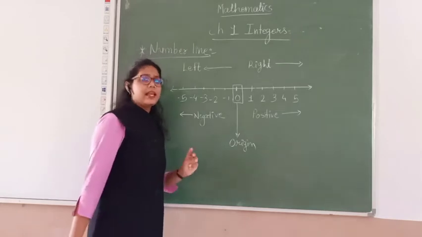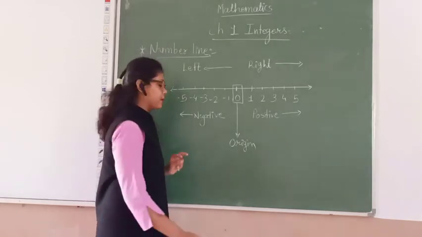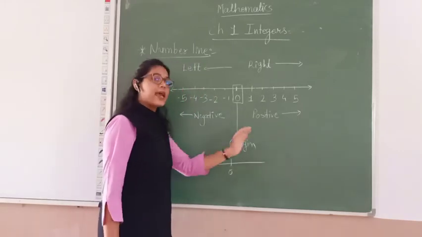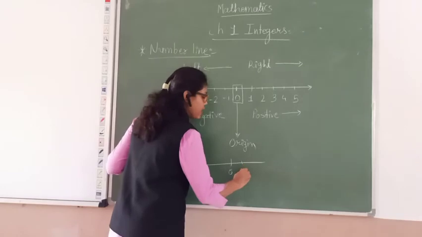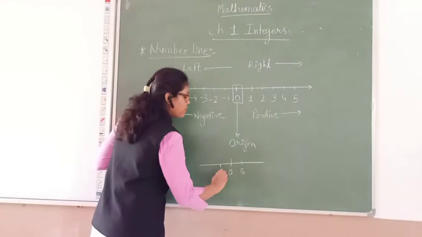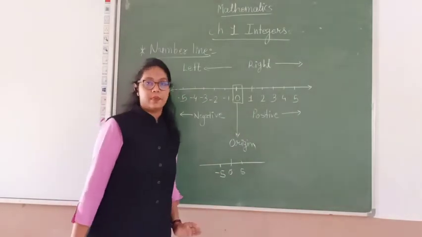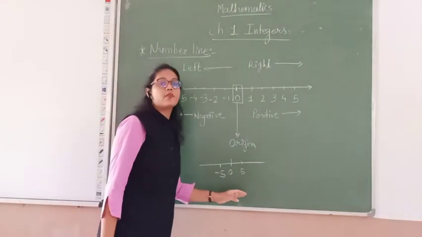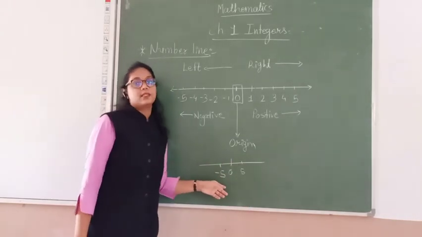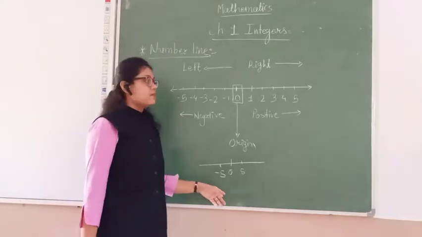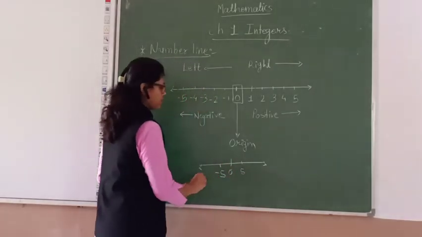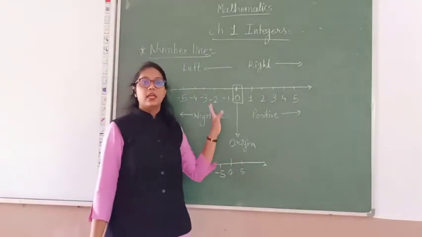Clear? Let me explain with an example. If here I am writing 0, and on the right side I am writing 5, then on the left side the number will be -5 only. If the number line from 0 onwards starts from 5, then on the left side it will also start from -5. It means the distance should be equal. Clear? That's about the number line.